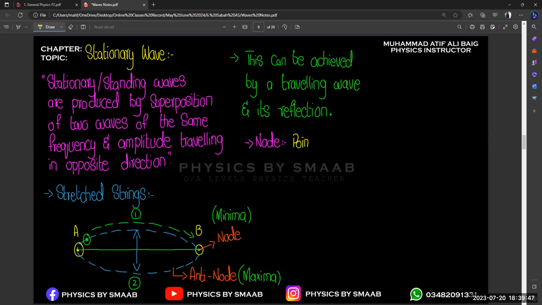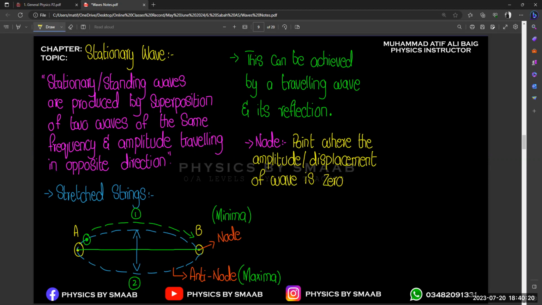So it is a point where the amplitude or displacement is zero, minimum.